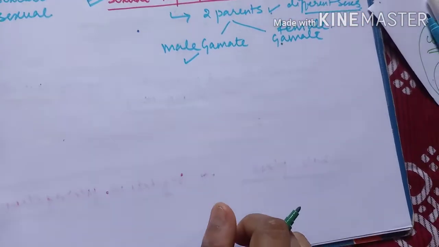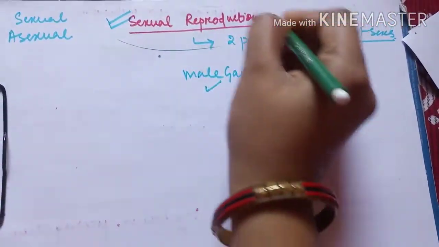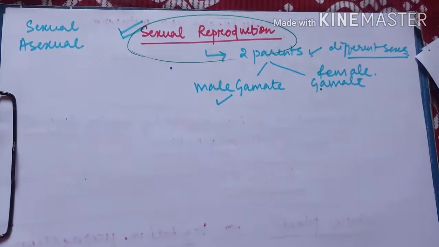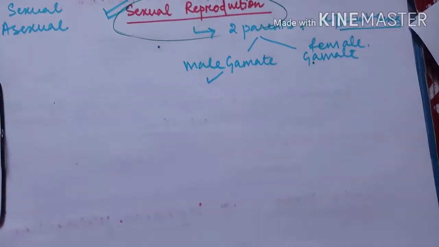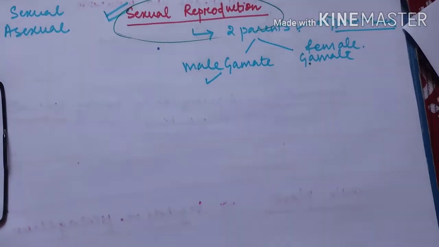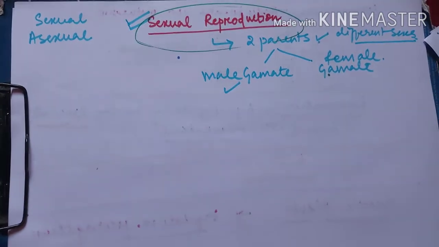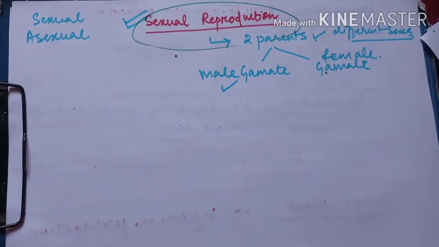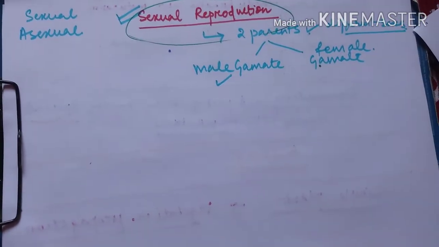Now we will be discussing why this sexual mode of reproduction is so important and why it is carried out. It has been found that many smaller organisms like algae and fungi even shift to a sexual mode of reproduction when there are unfavorable conditions, and sexual mode of reproduction is of course found in higher organisms. Now why is sexual reproduction important?